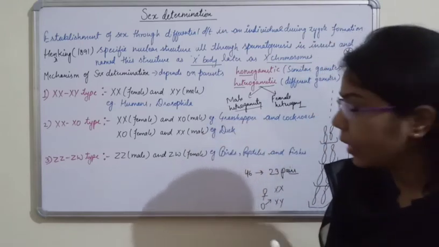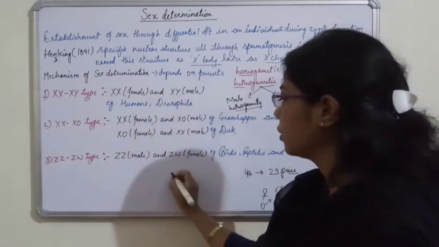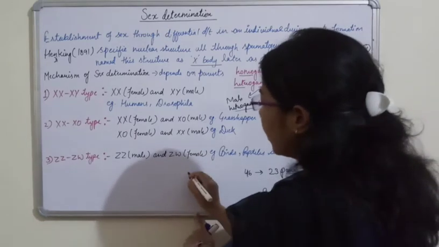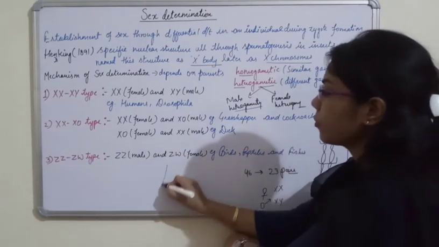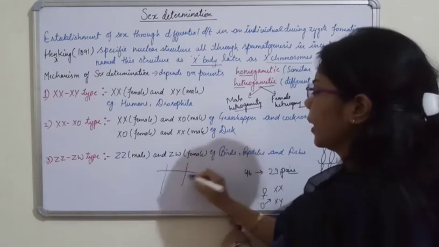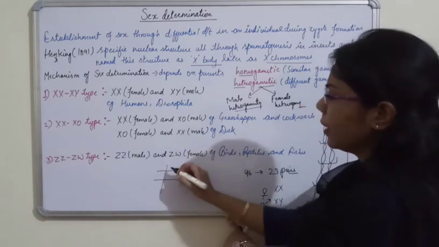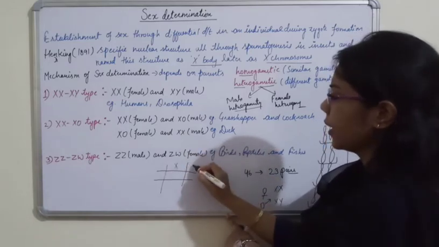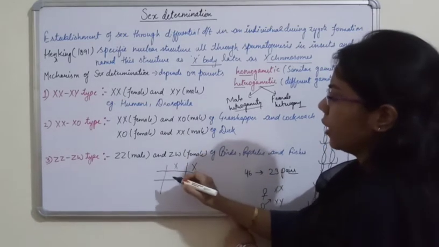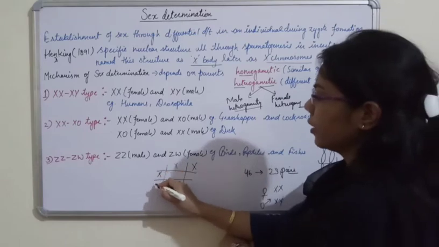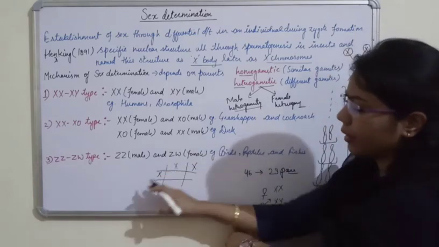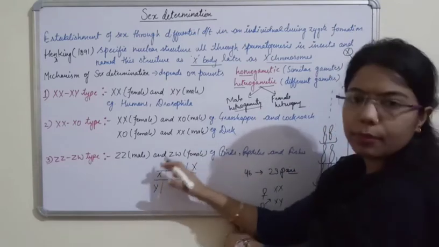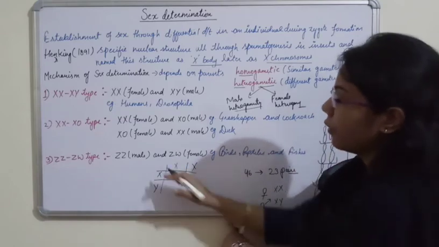If you make the cross combination with the help of a Punnett square, what will happen? Here we take the gametes X, X on one side, and X, Y on the other, or vice versa. You can take female here or male, but mostly we prefer that the female should be here.